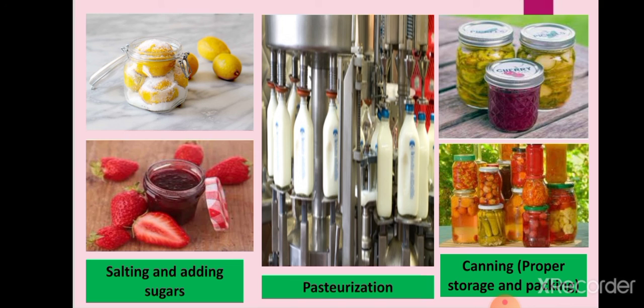Many problems occur, such as diarrhea, vomiting or stomach pain. These are the symptoms of food poisoning. Some bacteria develop in the food and cause these problems because they produce toxic substances, these toxins, in the food items, and they cause problems in our body.